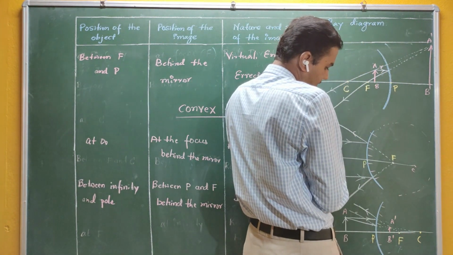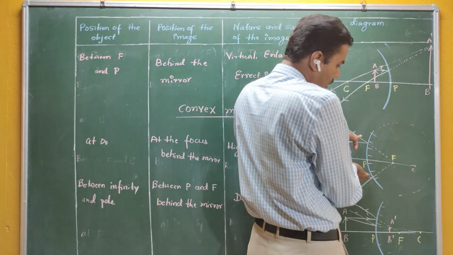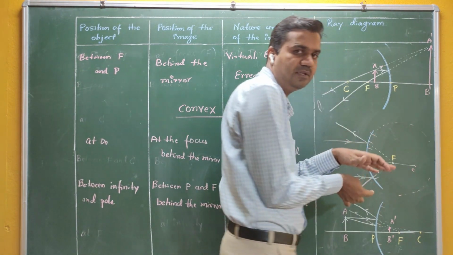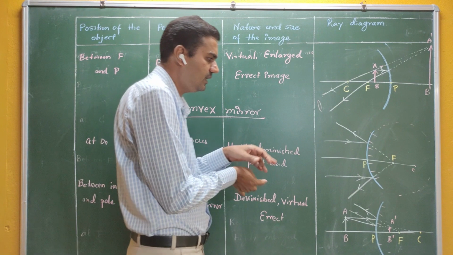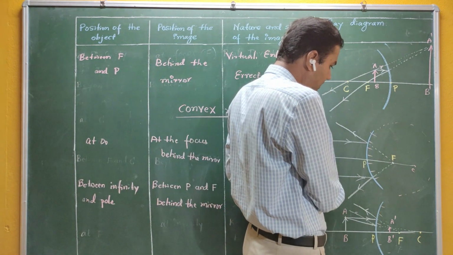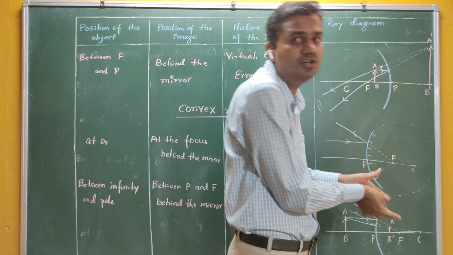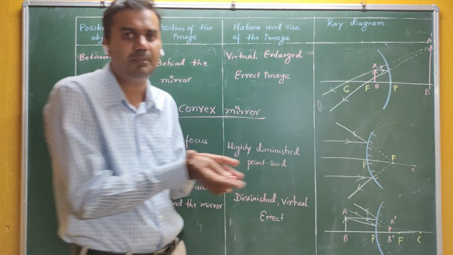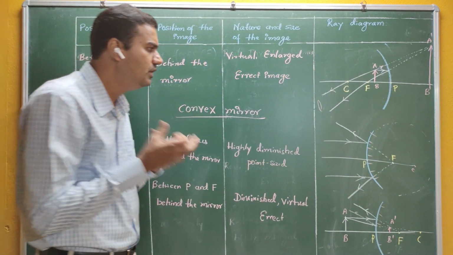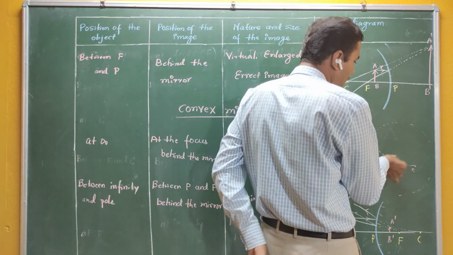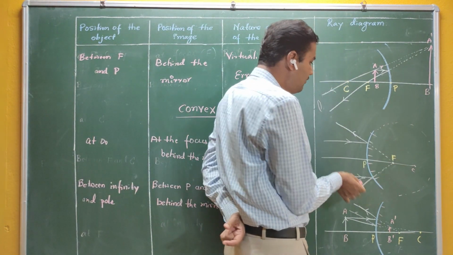So when parallel rays are incident on the convex mirror, the definition of principal focus in case of the convex mirror is this: when a parallel beam of light is incident on a convex mirror, after reflection the rays are not converging at a particular point. We say that they appear to diverge from that particular point, and that point is called the principal focus.